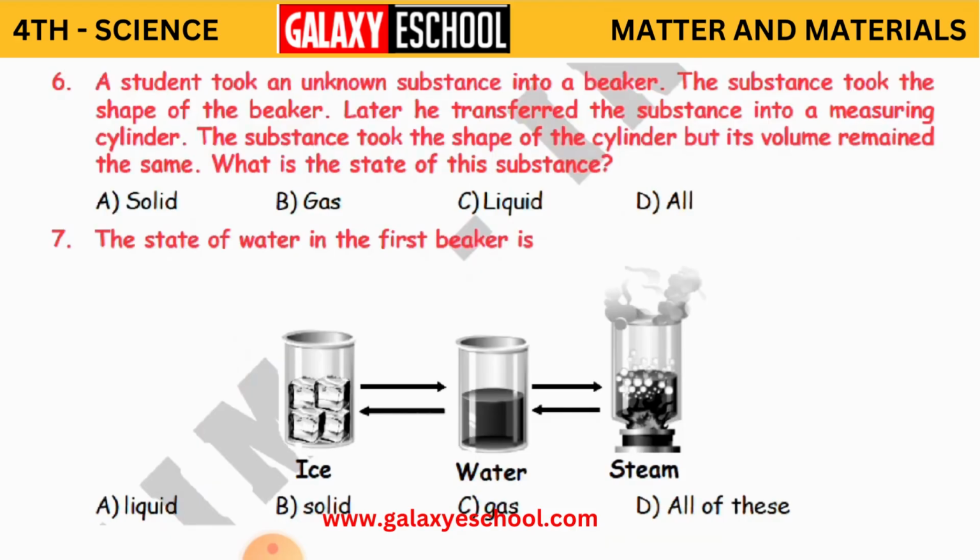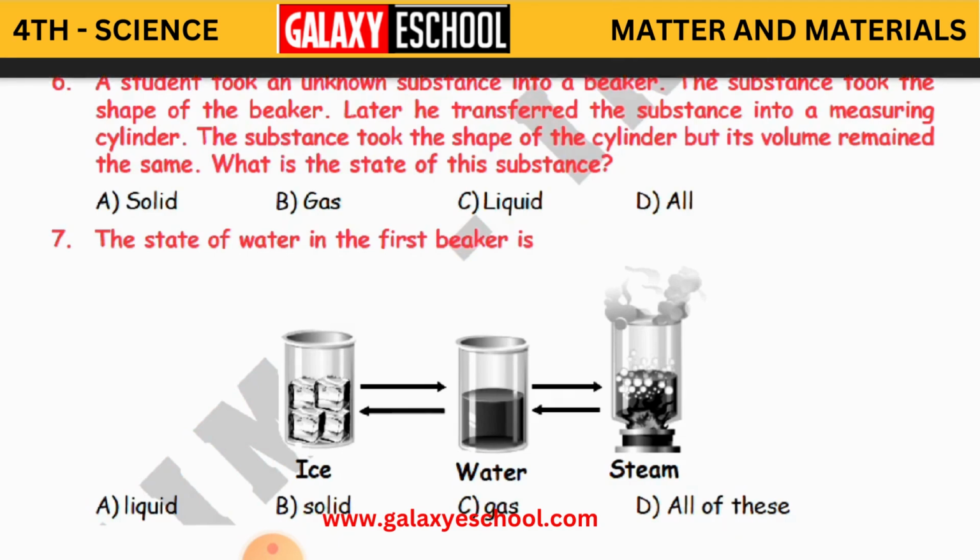Student took an unknown substance into a beaker. The substance took the shape of the beaker. Later, he transferred the substance into a measuring cylinder. The substance took the shape of the cylinder, but its volume remained the same. What is the state of this substance?